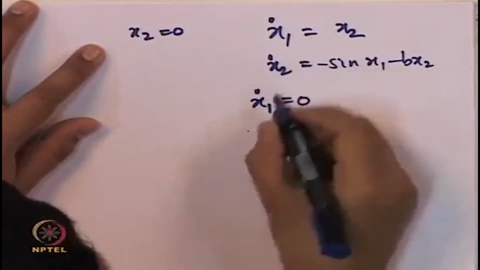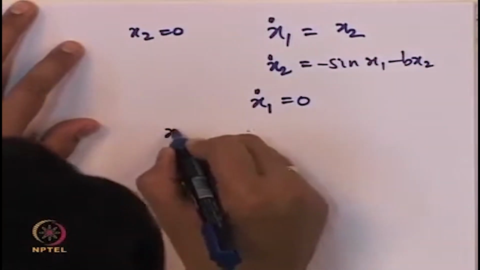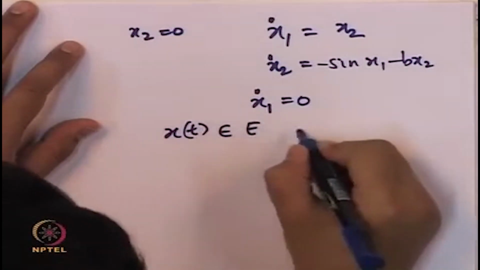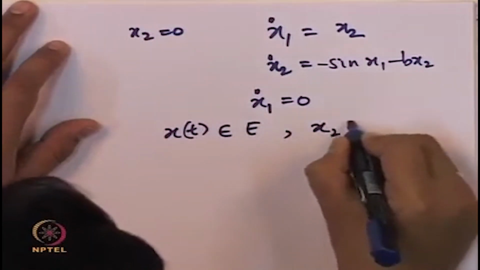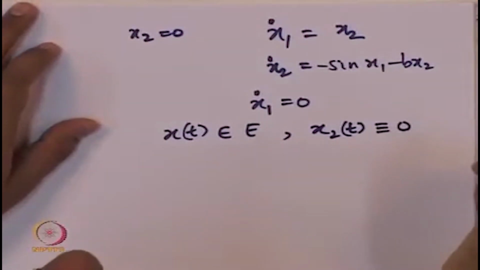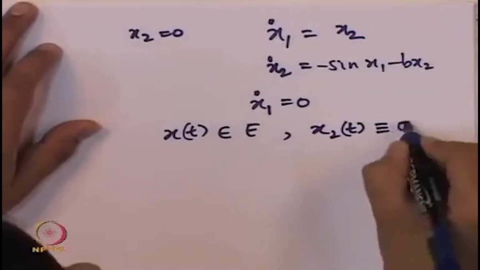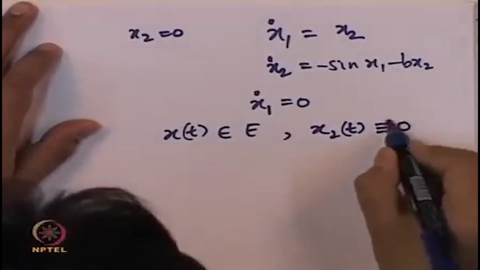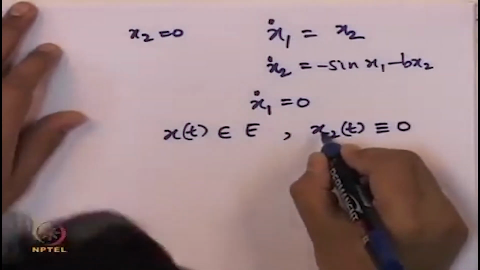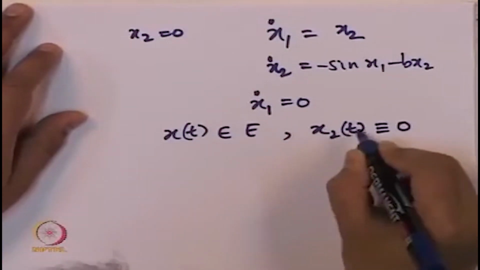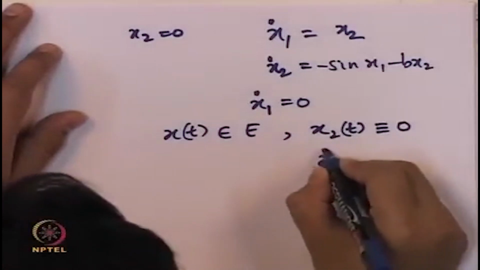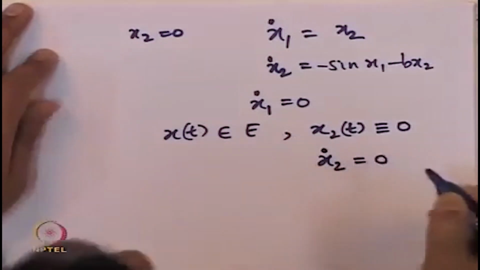We also put x2. So, x of t is contained in set E, which means x2 of t is equal to 0, always, uniformly equal to 0, equivalently identically equal to 0. These are the different ways we interpret this symbol, this equation. If some particular value of x as a function of time is always equal to 0, it is like a constant function, which automatically means that x2 dot is also equal to 0 identically.